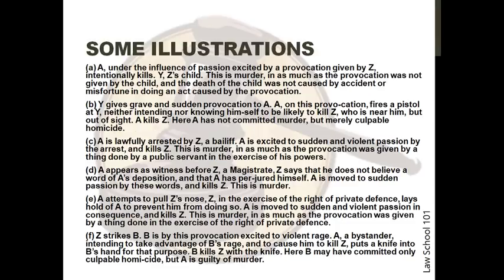Number 1. A, under the influence of passion excited by a sudden provocation given by Z, intentionally kills Y, Z's child. This is murder inasmuch as the provocation was not given by the child, and the death of the child was not caused by accident or misfortune in doing an act caused by the provocation. In the second situation, Y gives grave and sudden provocation to A. A, on this provocation, fires a pistol at Y, neither intending nor knowing himself to be likely to kill Z, who is near him but out of sight. A kills Z. Here, A has not committed murder but merely culpable homicide.